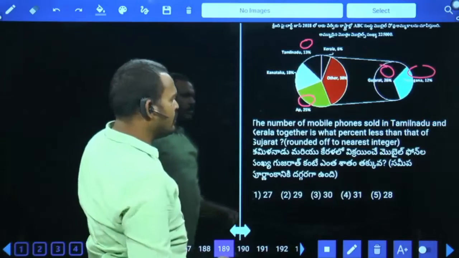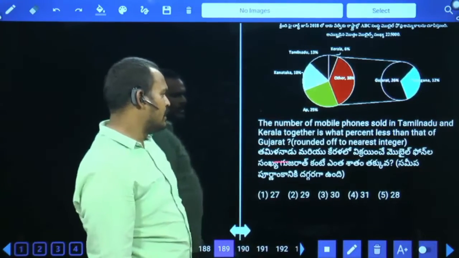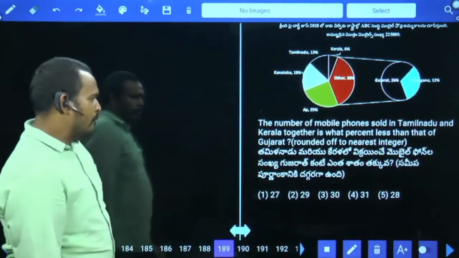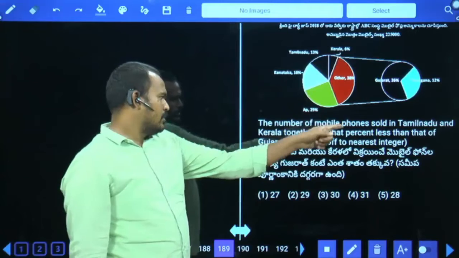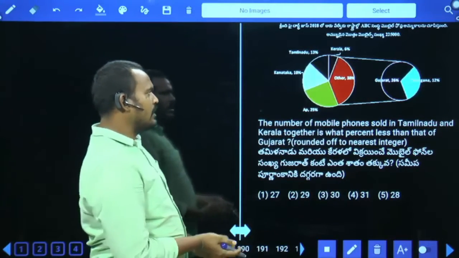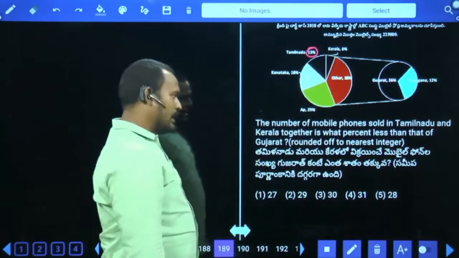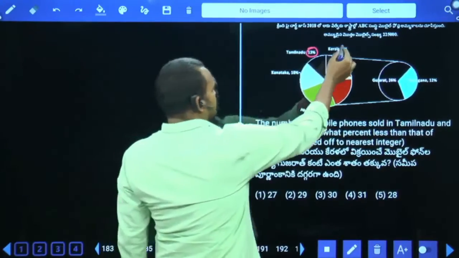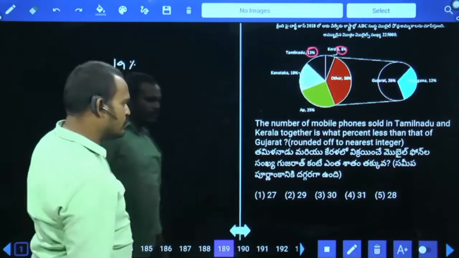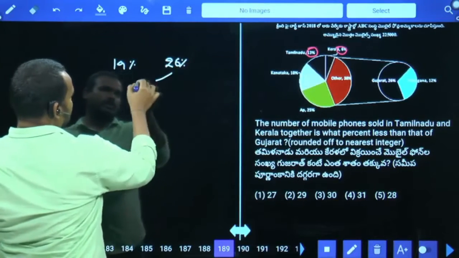The number of mobile phones sold in Tamil Nadu and Kerala together is what percent less than that of Gujarat? Tamil Nadu is how much percentage? 13%. Kerala is how much? 6%. Both are adding, it will be 19. Next, compared to which one? Gujarat. What is the Gujarat percentage? 26%. How much percentage are less?